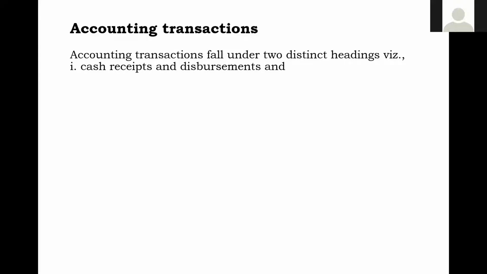Cash receipts and disbursements. This consists of the majority of the transactions of any organization. Railways is also not an exception. Somewhere I read that around 70% of the financial transactions in railways are related to cash.